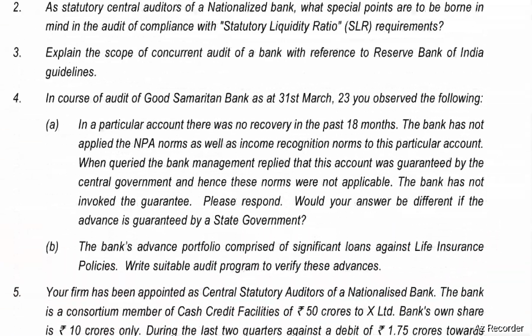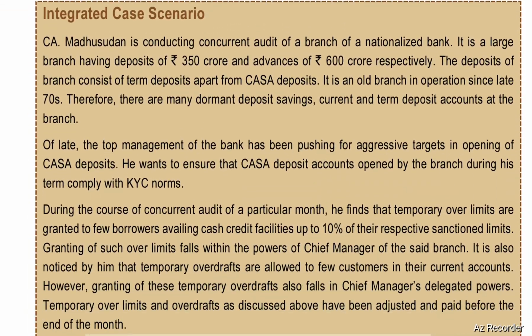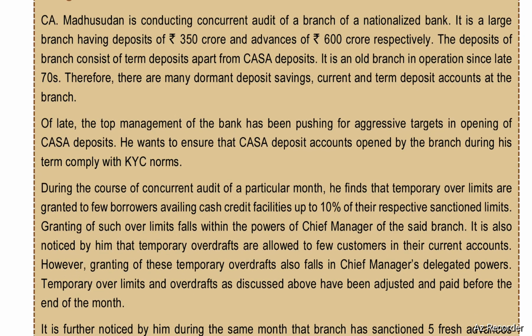Next, integrated case scenario. CA Madhusudan is conducting concurrent audit of a branch of a nationalized bank. It is a large branch having deposits of 350 crores and advances of 600 crores respectively. The deposits of the branch consist of term deposits apart from CASA deposits. It is an old branch in operation since late 70s.